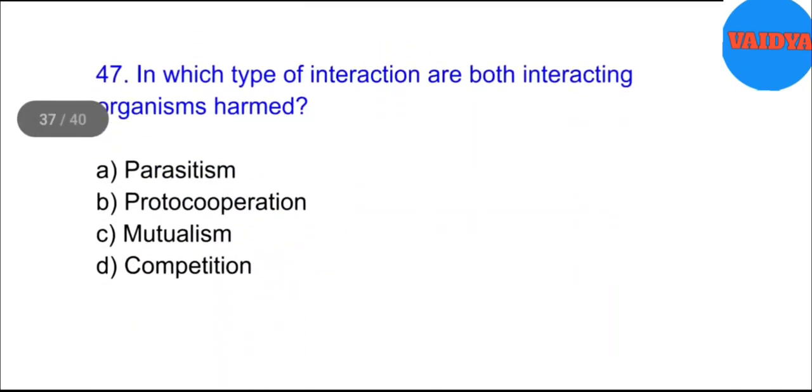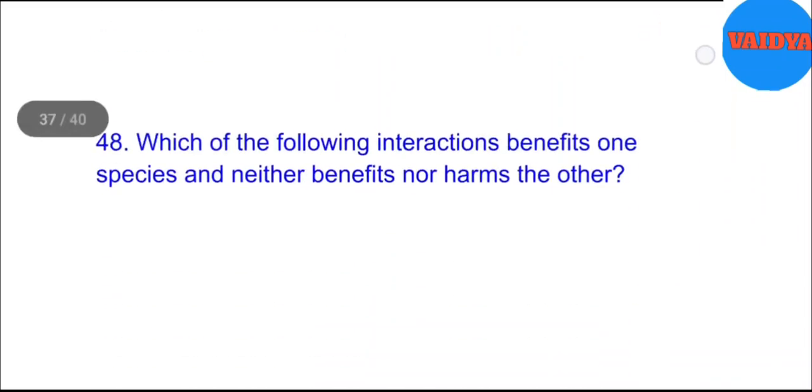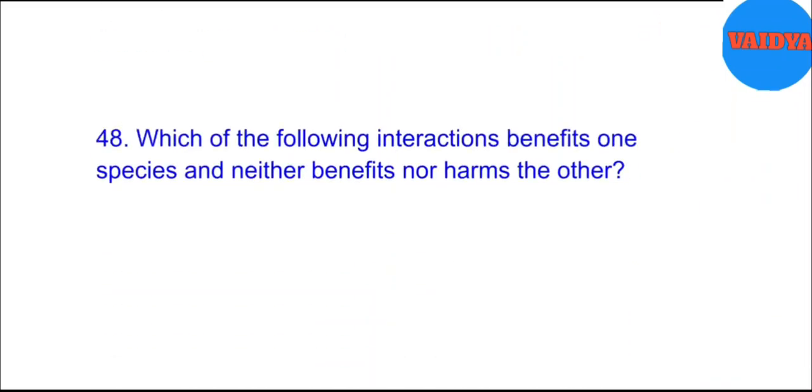47. In which type of interaction are both interacting organisms harmed? A. Parasitism. B. Protocooperation. C. Mutualism. D. Competition. Answer. D. Competition.